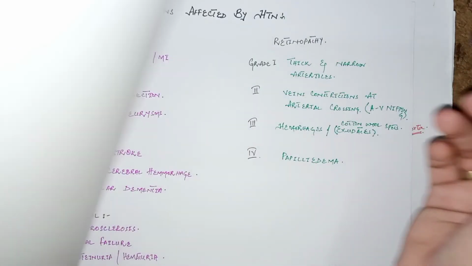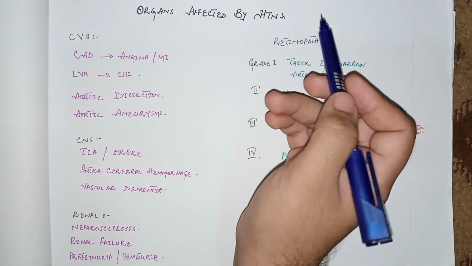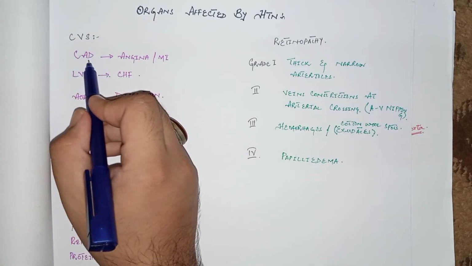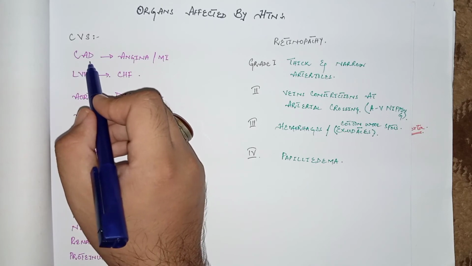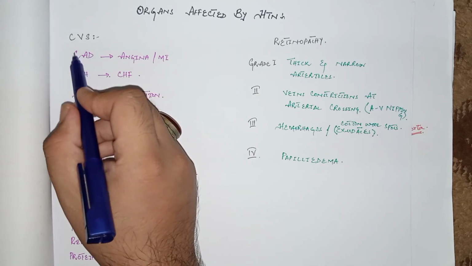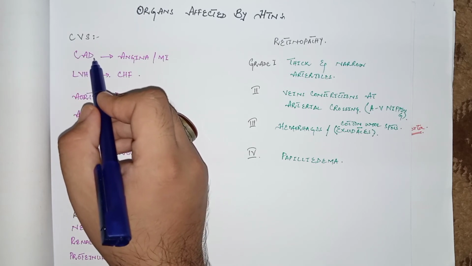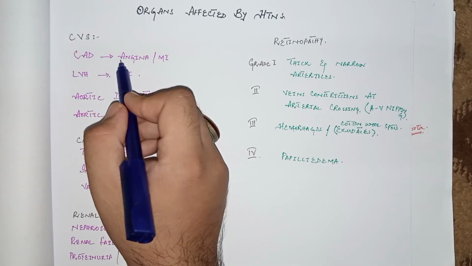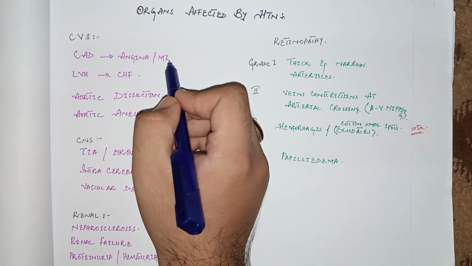Now come to the clinical features, or we can say the organs affected by hypertension or high blood pressure. Hypertension can cause coronary artery disease. As we know, high blood pressure can damage the endothelium of the blood vessels, so there are more chances of developing atherosclerosis or atheromatous plaque, which causes narrowing of the blood vessels, especially the arteries, so it may cause angina or ischemia and end up with myocardial infarction or heart attack.